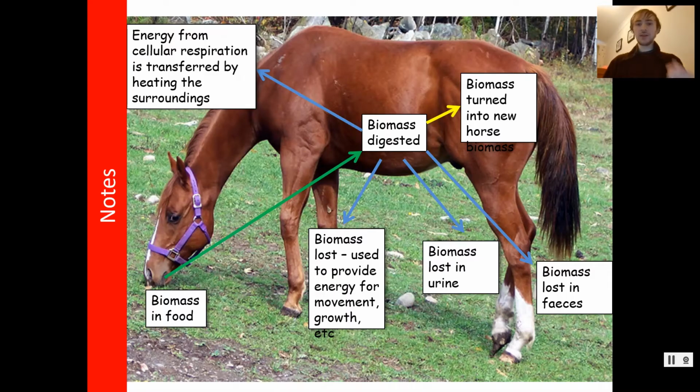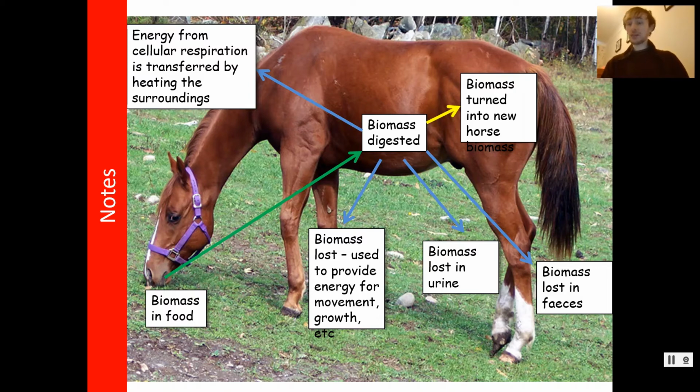And the reason for this is this. Every time an organism is part of a food chain, every time a trophic level is added, a lot of the biomass is wasted. So, let's take this horse as an example. This is a very simple 2-stage food chain, grass to horse. But even if the horse ate all of the grass in the field,